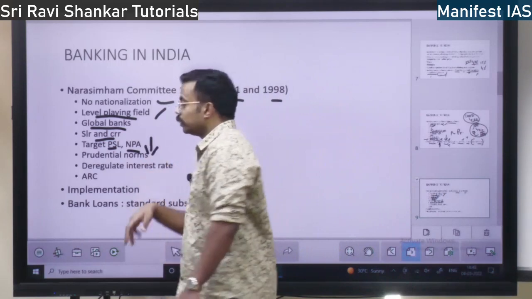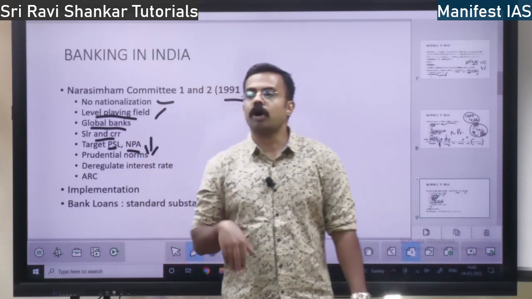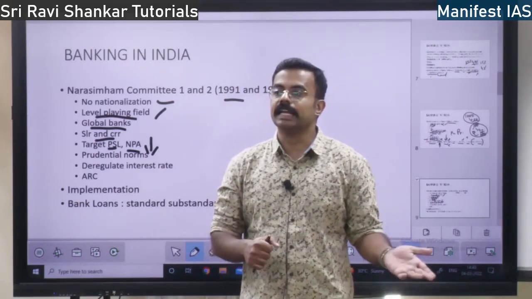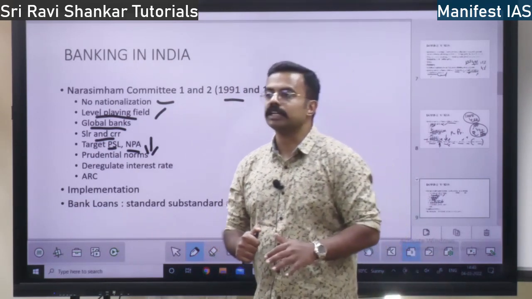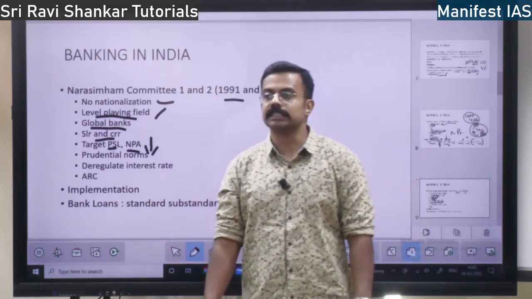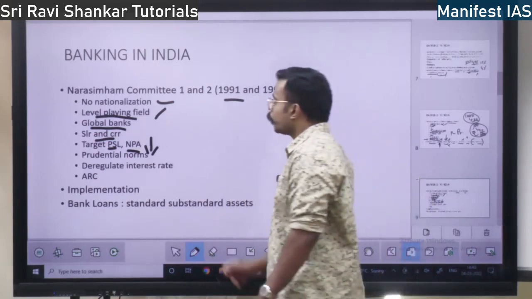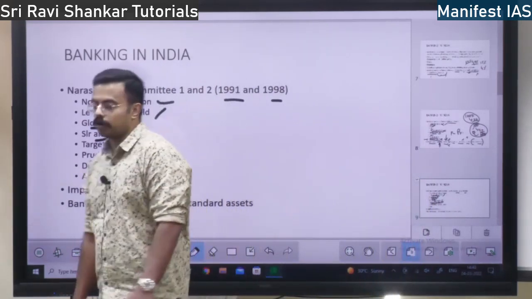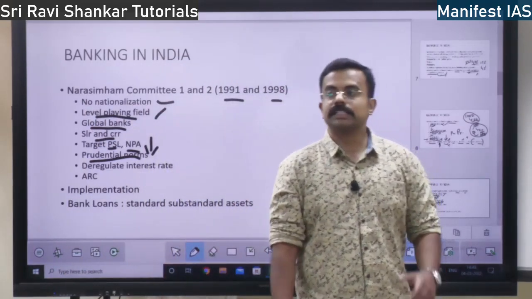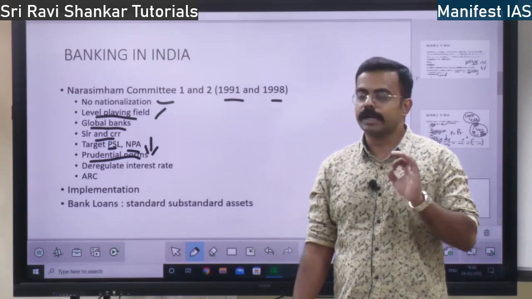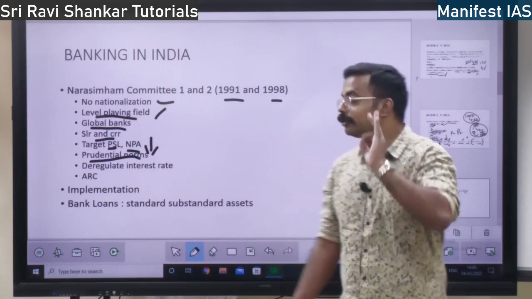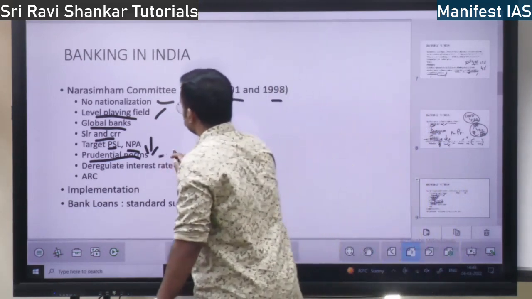And also it says non-performing assets should be brought down. That is, waste lending, where the money is not returned to the bank, that should be brought down. That is what this committee says. And also it says prudential norms should be followed. What are prudential norms? The word prudent in English means wise. So banks should follow wise norms.